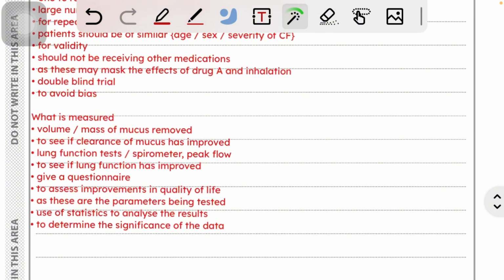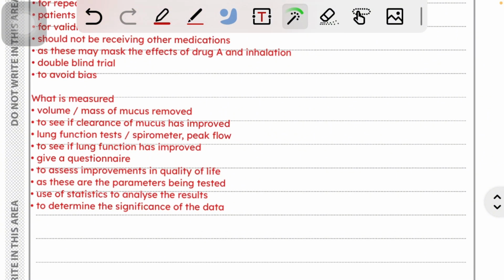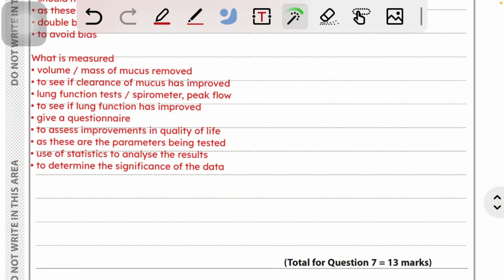What is measured: volume or mass of the mucus which is removed, to see if clearness of mucus has improved. Lung function test: peak flow, to see if lung function has improved. Give a questionnaire to assess improvements in quality of life, as these are the parameters being tested. Use of statistics to analyze the result to determine the significance of the data.